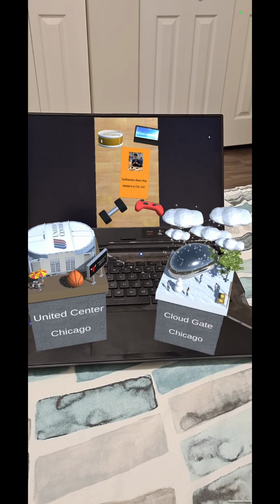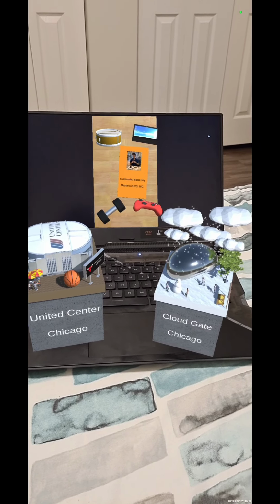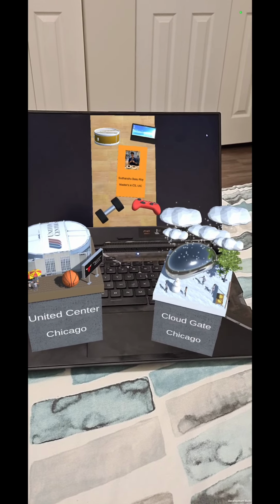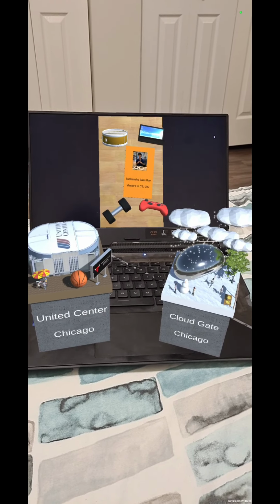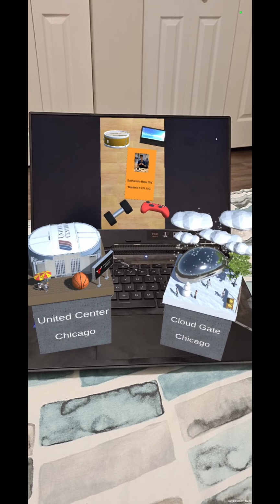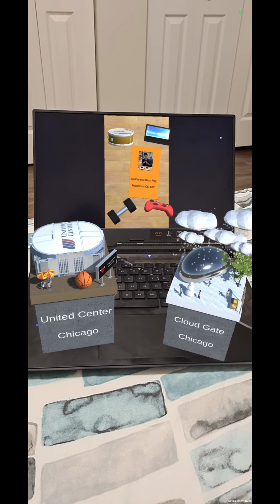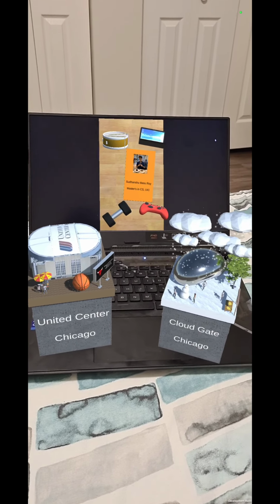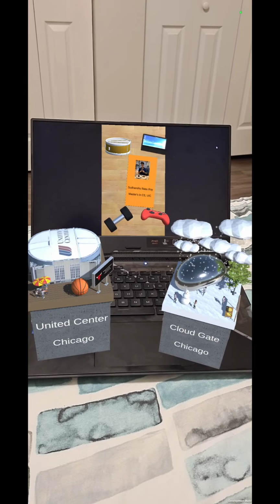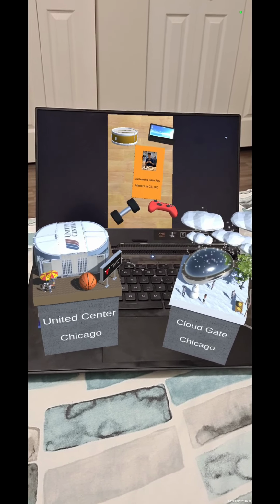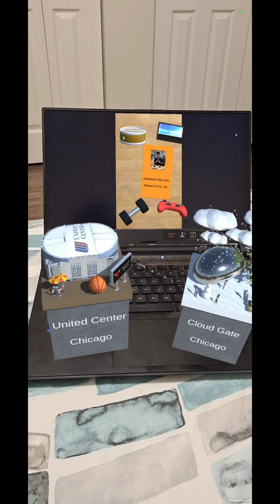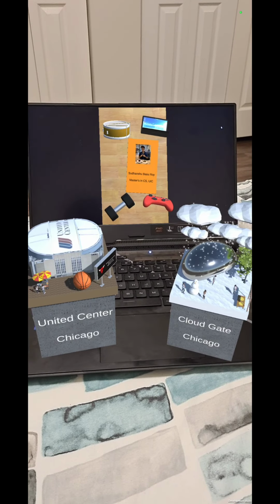And this is my Project 1 presentation for CS428 Virtual, Augmented, and Mixed Reality. The aim of this project is to create two knickknacks of real-world attractions that can be visited in real life, and the knickknacks are supposed to show off the objects themselves, the attractions themselves, while also telling us the local time and the weather at those attractions.